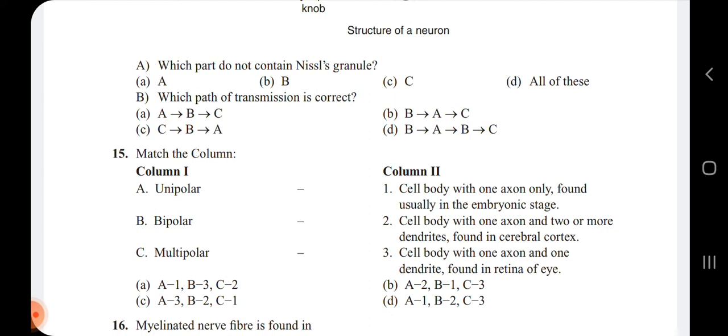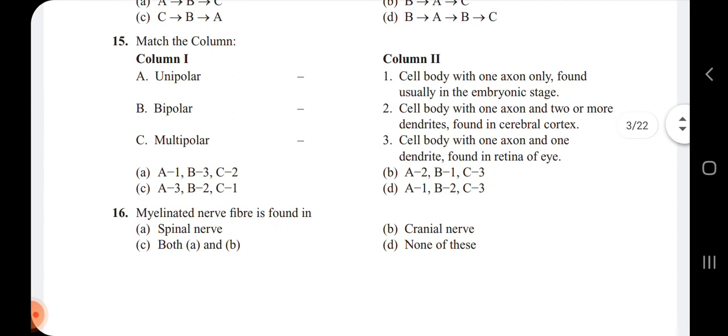So A is going to match with the one. Bipolar is with respect to the third one in column 2, and multipolar is with respect to the second one in column 2. So with respect to this, it is correct in option A.